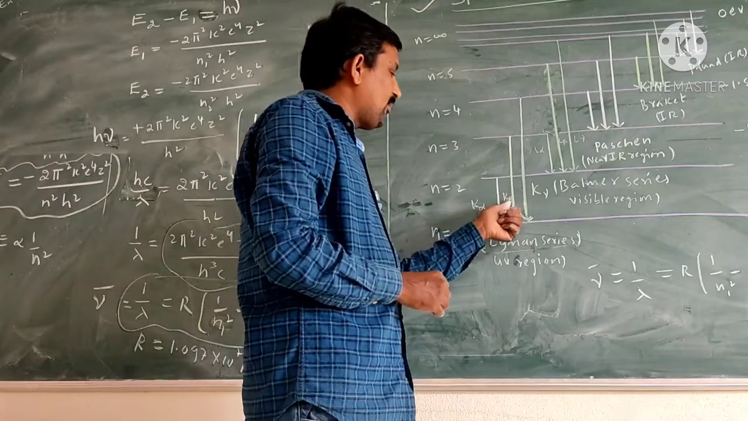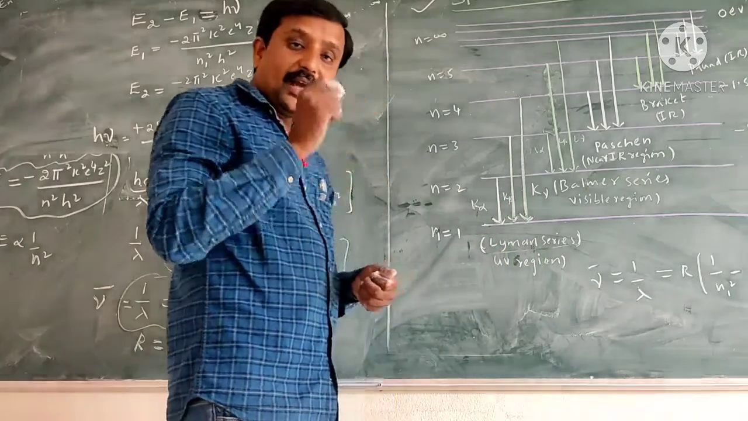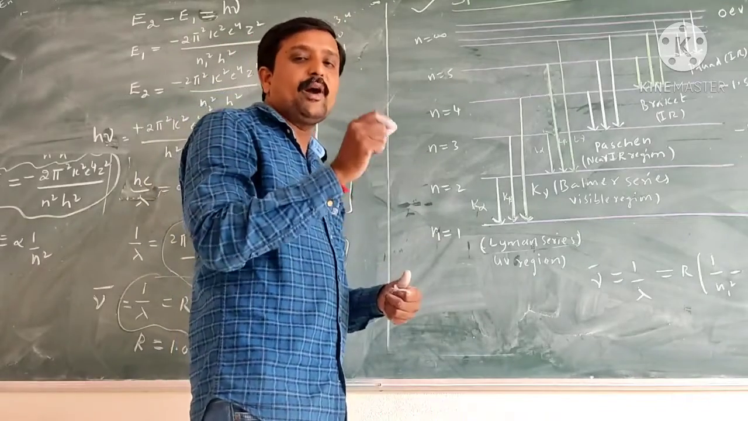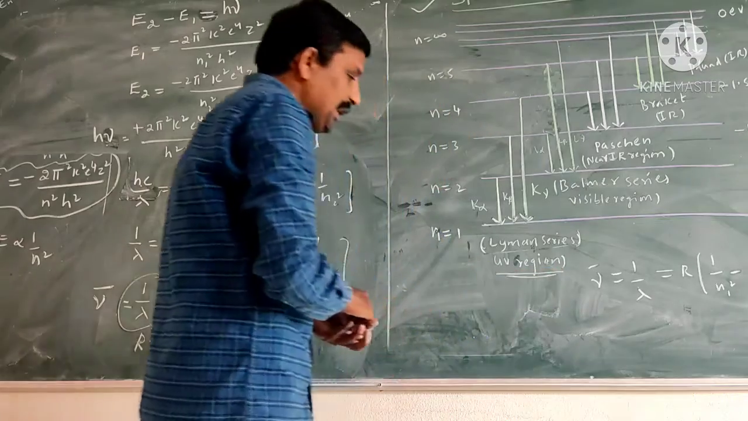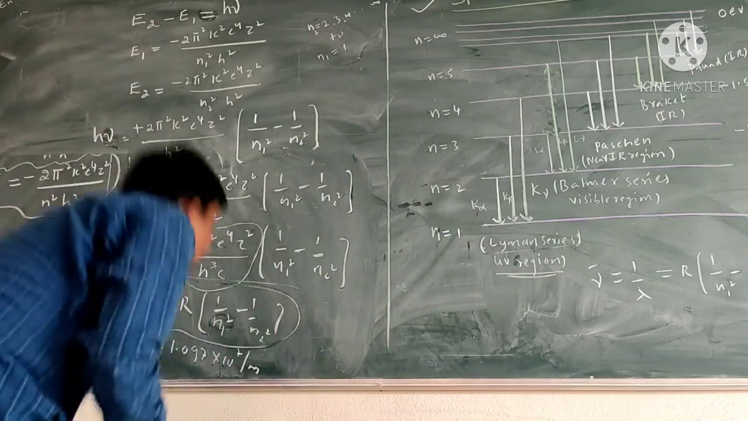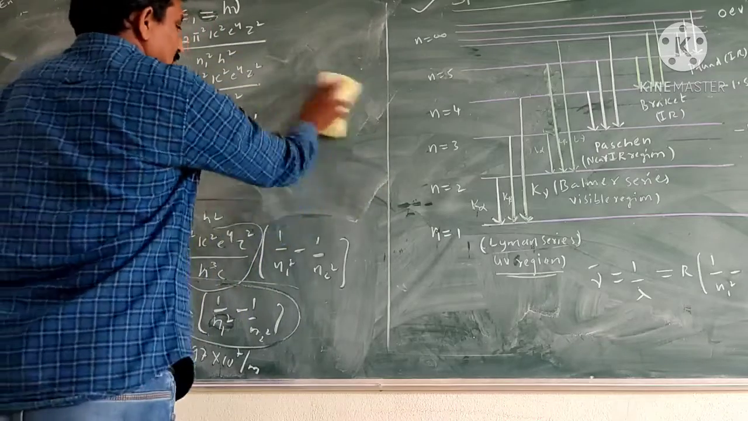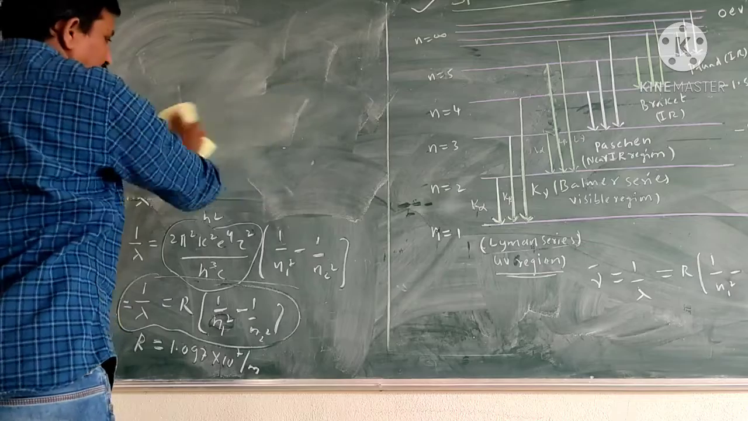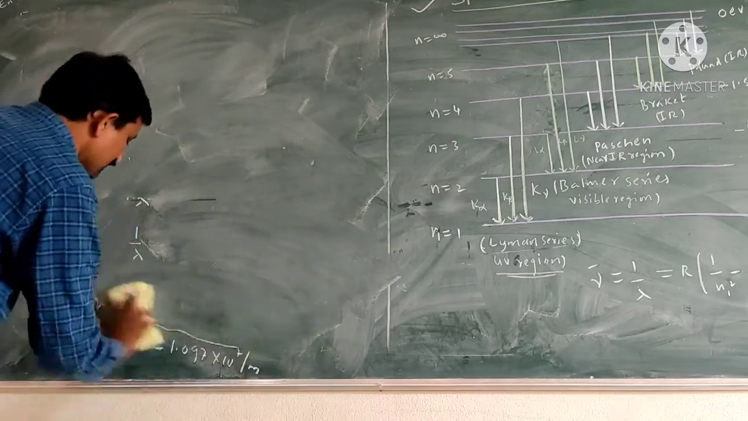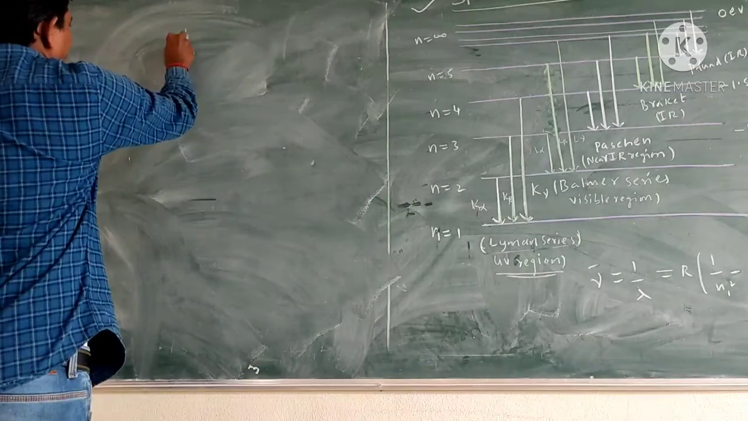The Lyman series lies in the electromagnetic spectrum in the UV region, the ultraviolet region. Which region does the Lyman series lie in? The UV region.